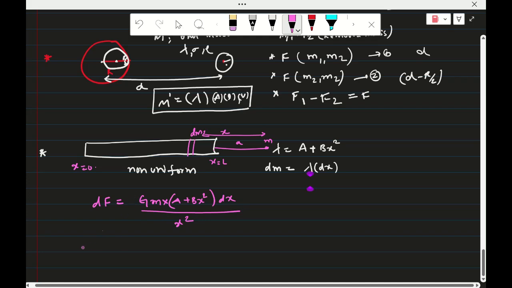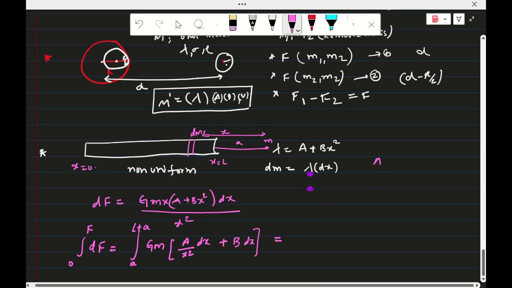Now integrating, df from 0 to F, and the integral from a to L plus a of gm into a by x square dx plus b into dx. Now we are integrating, then we get the answer.